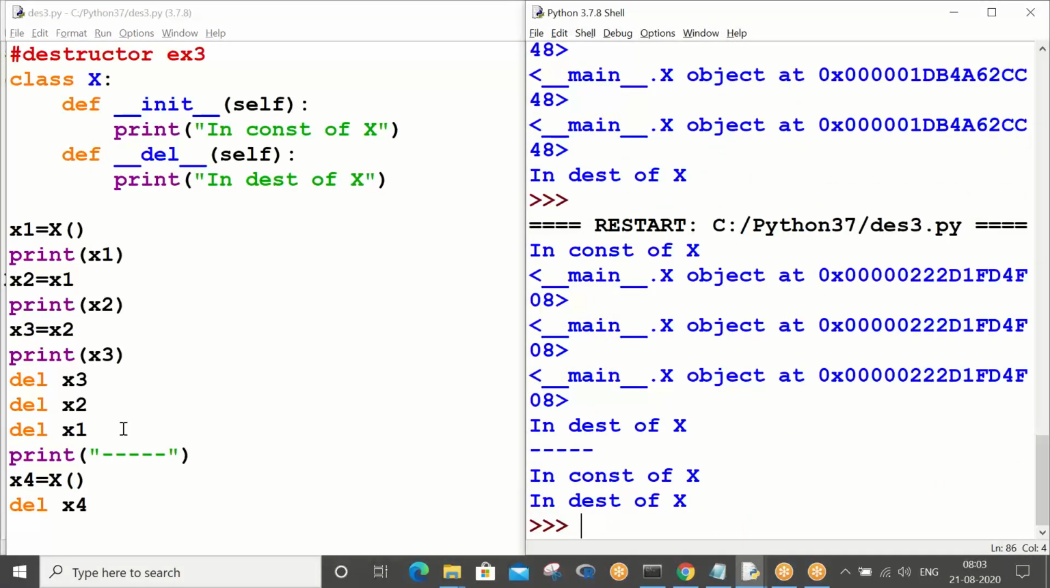Can you see that? X4 is equals to X, the constructor got executed. When you deleted X4, automatically the reference variable was gone. So the second object is also gone, so the second time the destructor got executed. That's how it is. So shall I proceed?